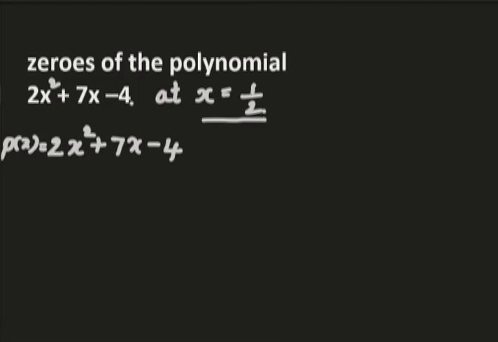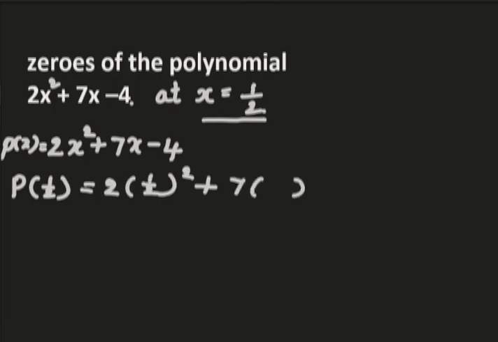Let me substitute half in place of x, because I am just verifying whether 1 by 2 is a zero of this polynomial or not. In place of x, let me put half, that is 1 by 2. Then in place of x here again I have to put half, then minus 4.